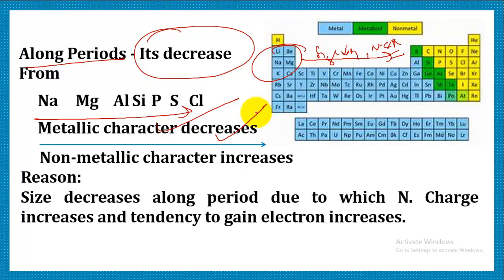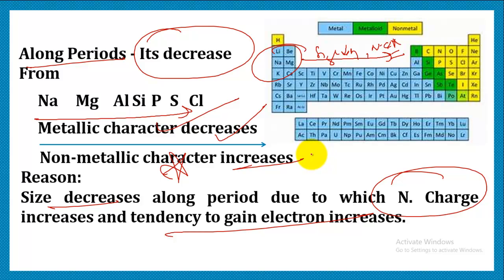Metallic character decreases and the tendency to gain electrons, that is the non-metallic character, increases. This is because as we move along the period, the size decreases, due to which nuclear charge increases. That is, the tendency to attract the incoming electron is quite high. So the elements will have a tendency to gain electrons, not to lose electrons. So we can say that non-metallic character increases along the period and metallic character increases down the group.